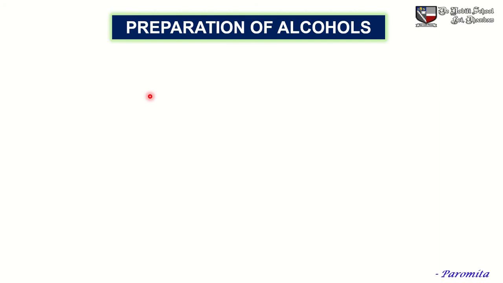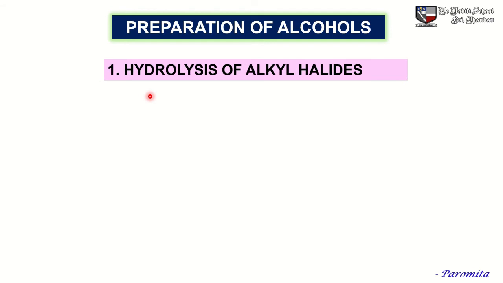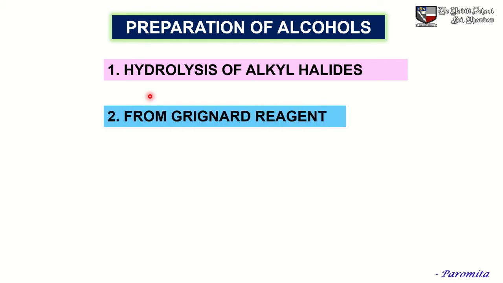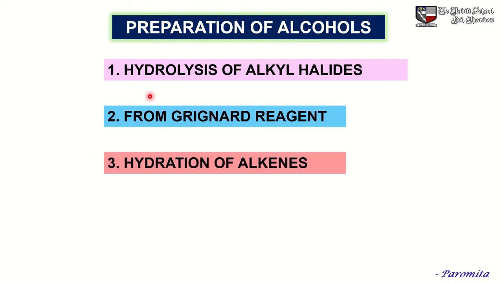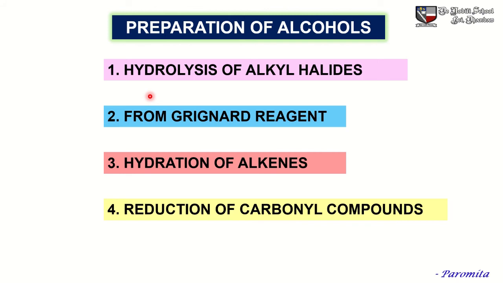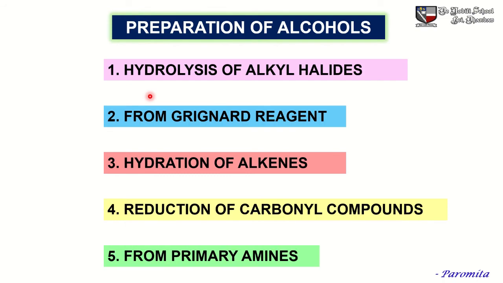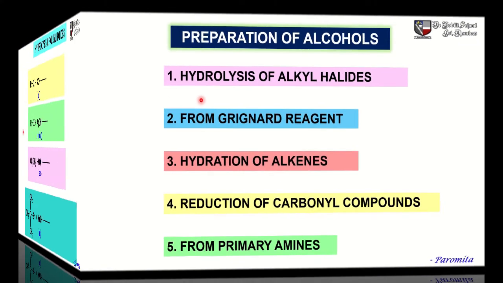Now let us discuss the preparation of alcohols. The first method is the hydrolysis of alkyl halides or haloalkanes. Number 2, from Grignard reagent. The third one is hydration of alkenes. The fourth one, reduction of carbonyl compounds. And the last one is from primary amines.